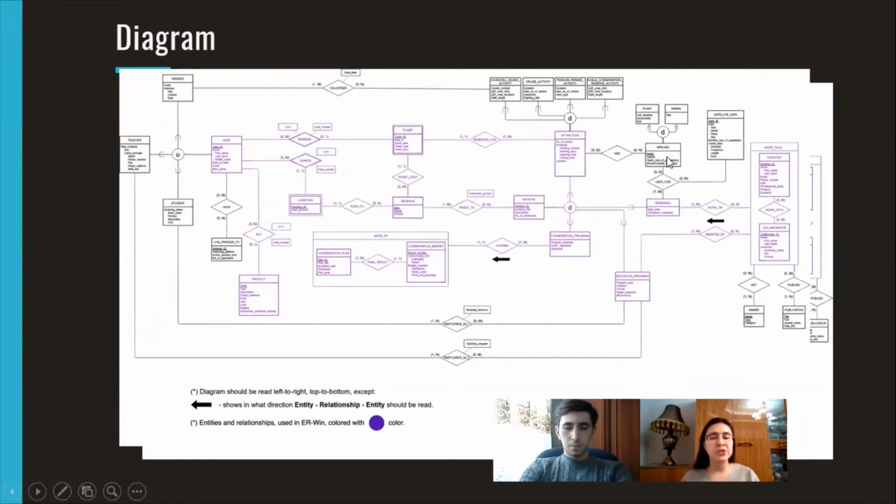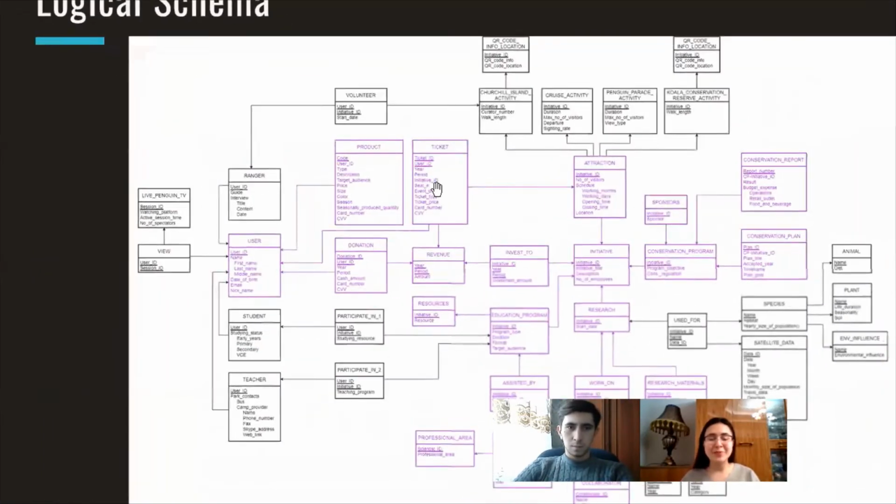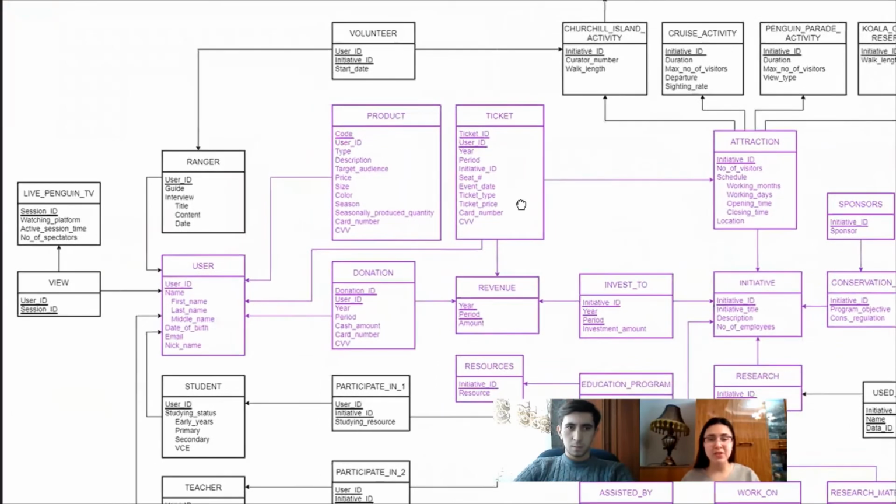Let me go through the logical schema. Here we have almost the same, but there are some things I need to mention. We created special boxes for the multi-valued attributes because they have to have their own boxes. We also deleted all relationships in the form of one-to-many or one-to-one, and only relationships in the form of many-to-many are here. Attributes of the one-to-many relationships are in those entities which are, from the side of crow's foot notation, on the many side. That's all for the logical schema.